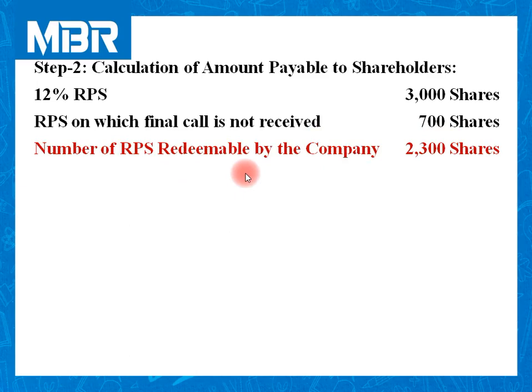So number of RPS redeemable by the company: 2,300 shares. 3,000 total shares. Final call not received: 700. So 2,300 shares can be redeemed by the company.